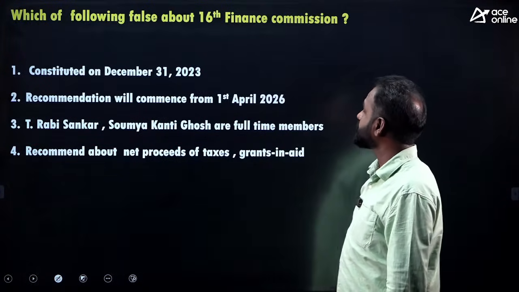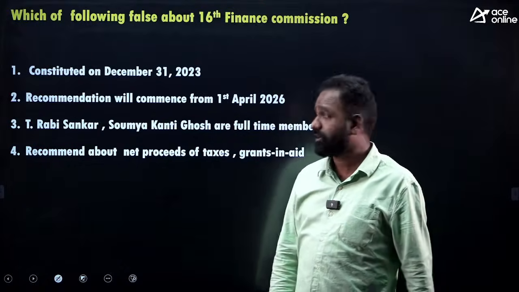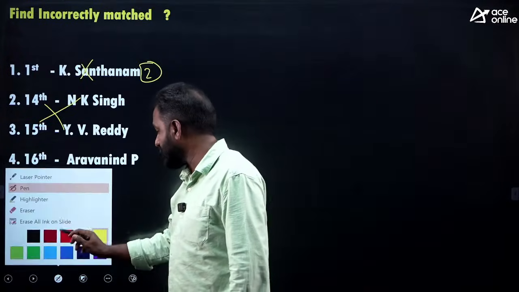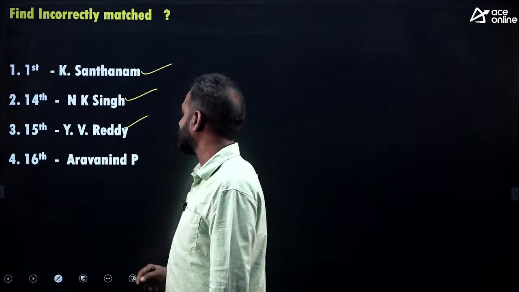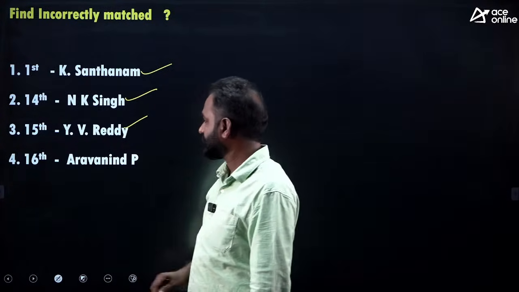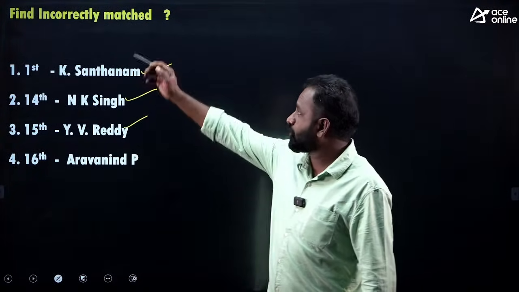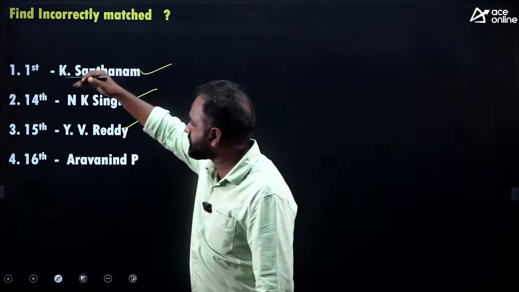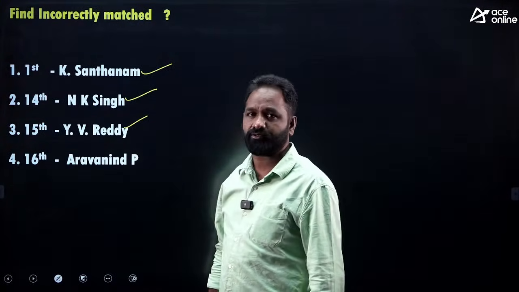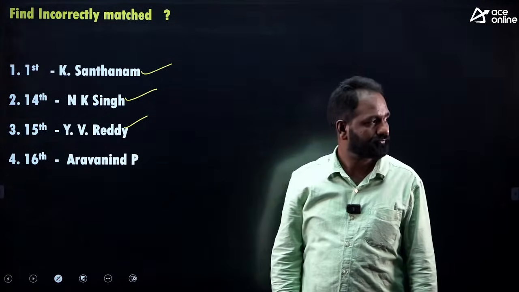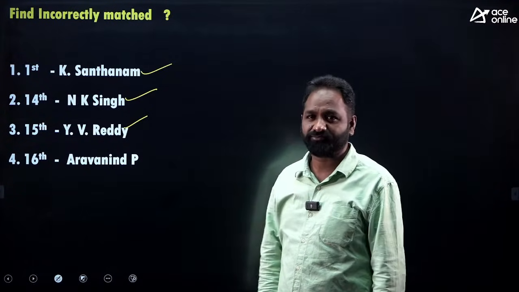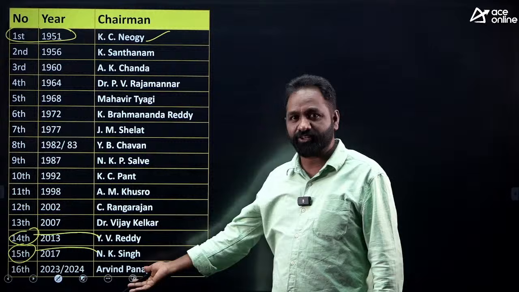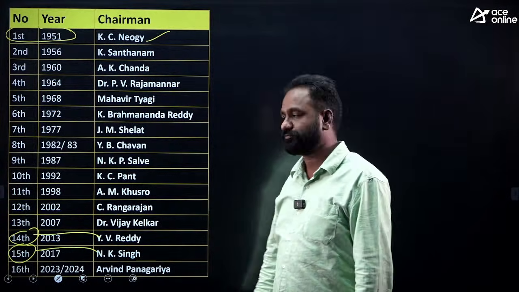Let's see. Which of the following is false about the 16th Finance Commission? Here the question asks about incorrect. What is incorrect? If the question asks incorrect, the first is incorrect, the second is incorrect, the third is also incorrect. So 1 to 3 is the option. If the question asked which is correct, only the fourth one is correct. Please go through this because recently it was in the news, that's why I framed the question.